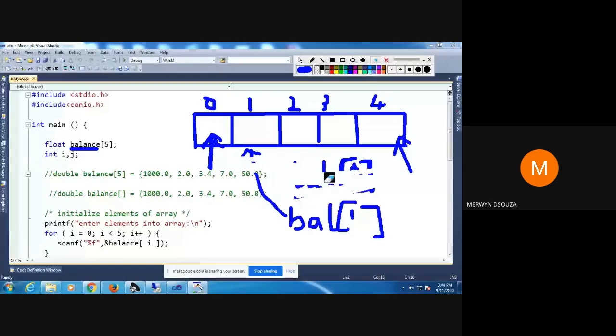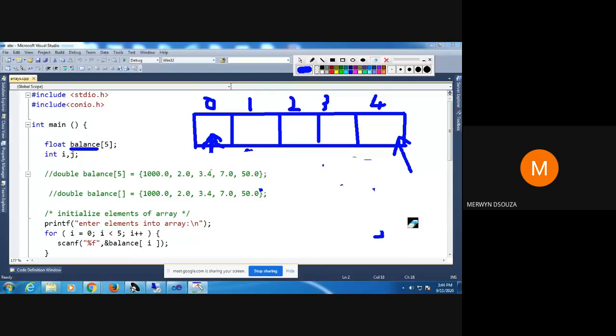Let me just rub this out. Now, assume that a variable of floating point takes 4 memory locations. It depends on the compiler type, but we'll assume that right now it takes 4.